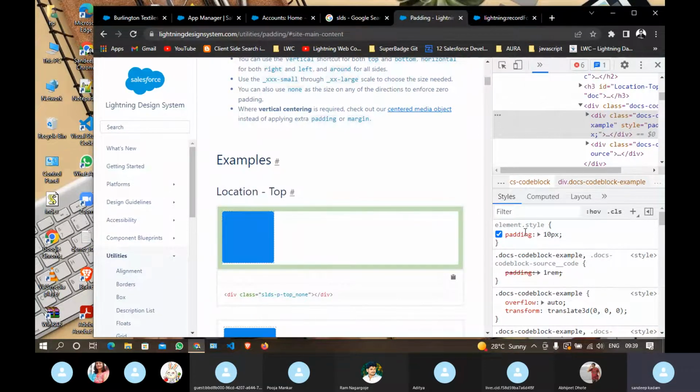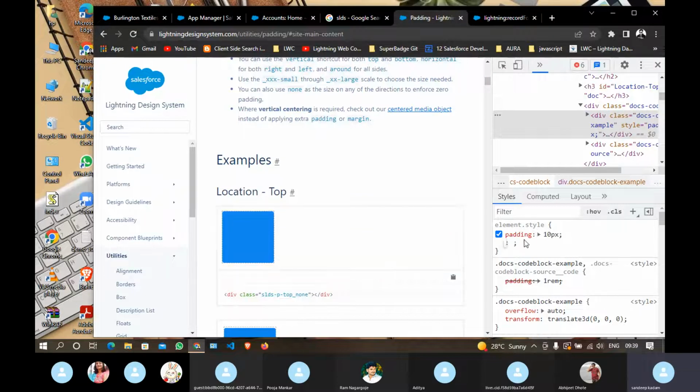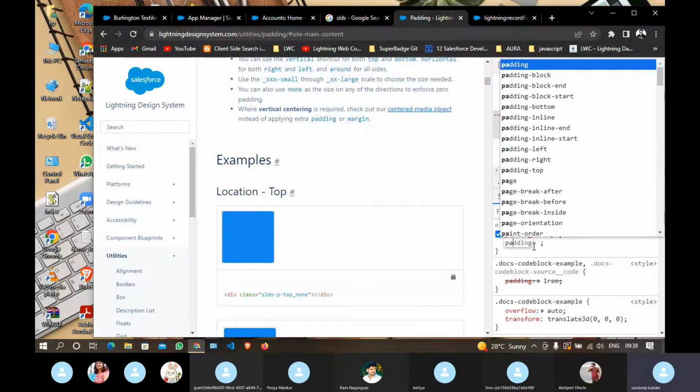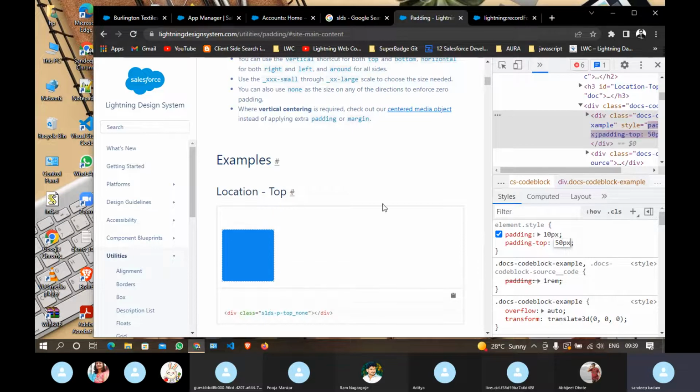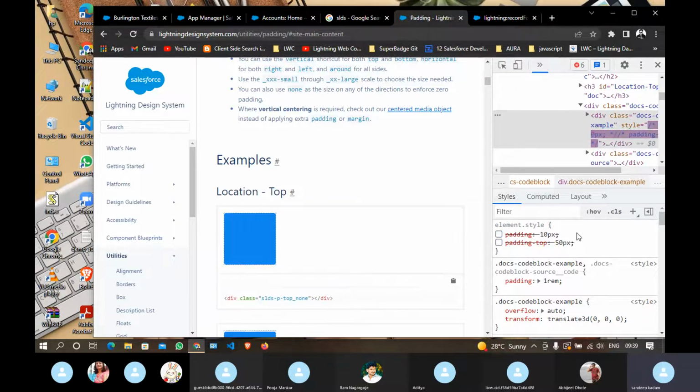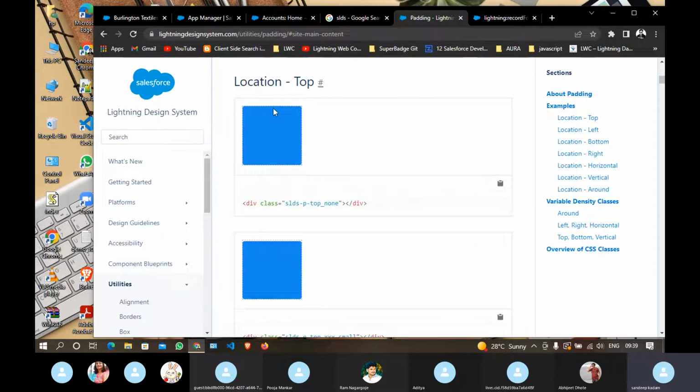And you can also specify padding for a particular side, let's say padding top, let's say 50 px, like this you can add. You can see padding is added over here. But in Salesforce they have already predefined some padding classes, margin classes. You can see here currently no padding is given.